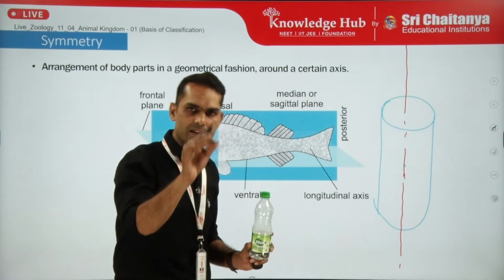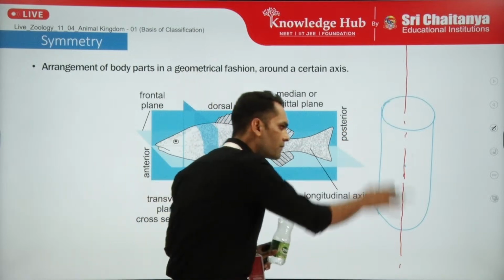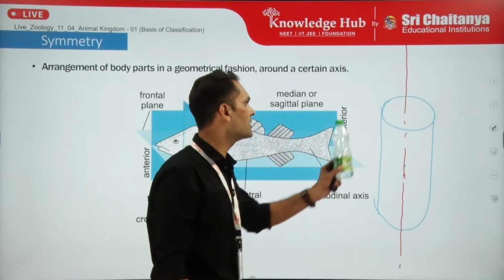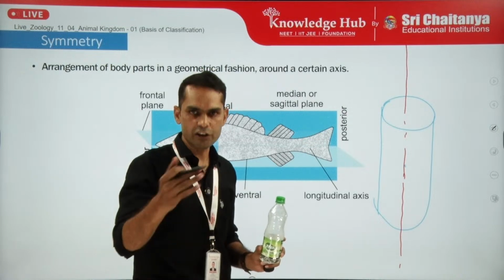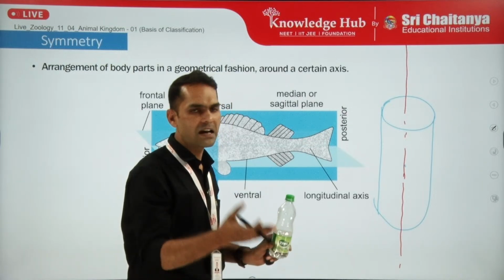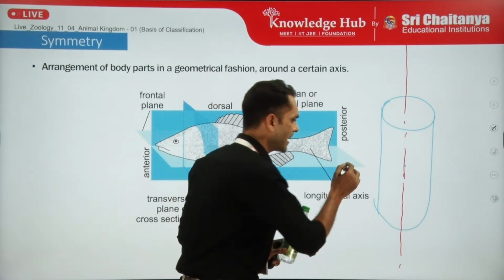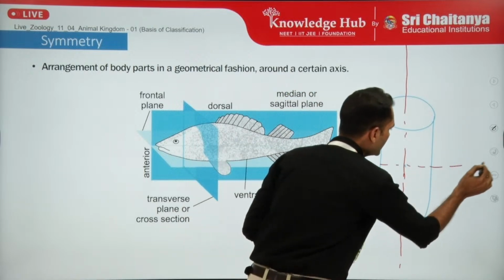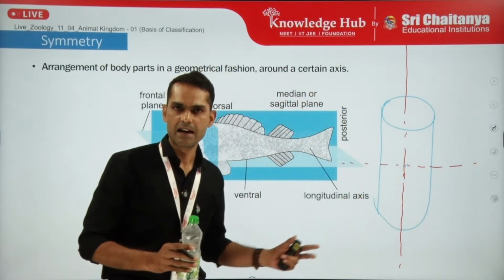If the imaginary axis is passing along the length of the body, then we will call this imaginary axis the longitudinal axis. If it is passing perpendicular to the body, again from the center point only, then we will call it a transverse axis.